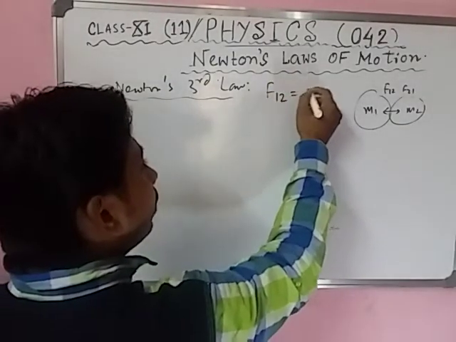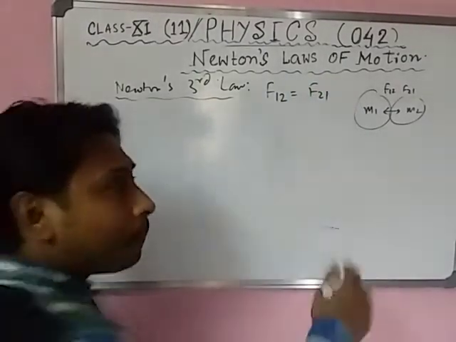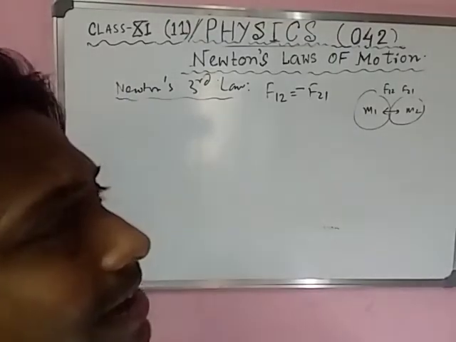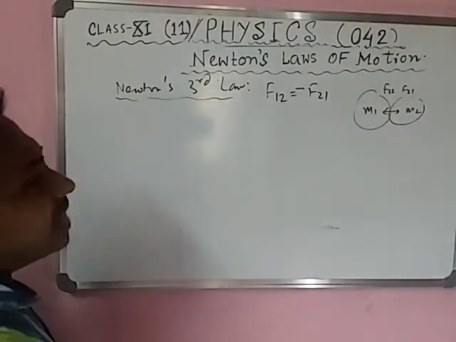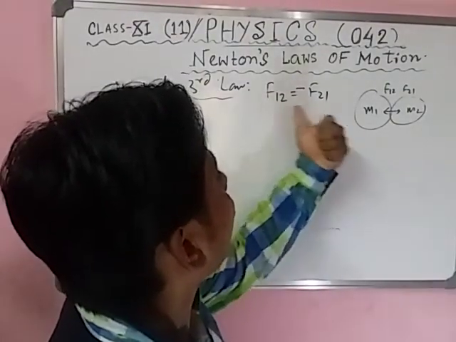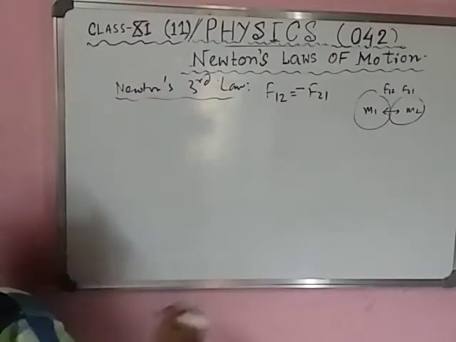So for equal, we can write F21, and for opposite, that's why we put a minus. F12 equals minus F21. Every action has an equal and opposite reaction. Equal means F12 equals F21. Minus means opposite reaction. So F12 equals minus F21.